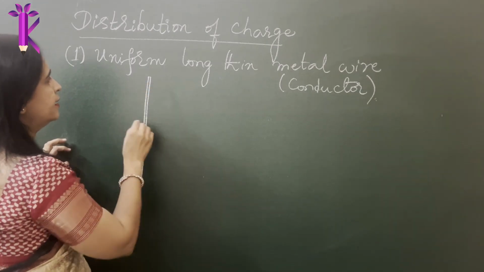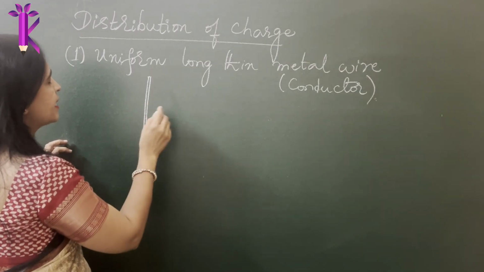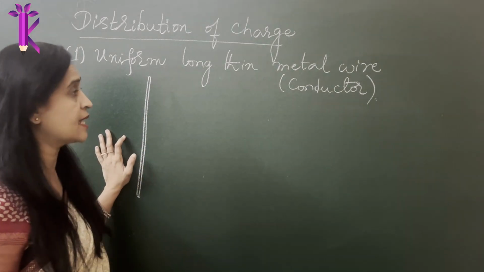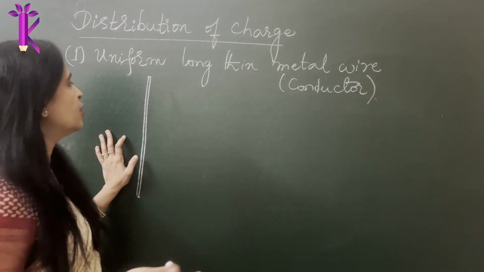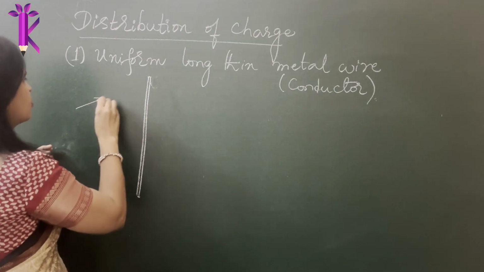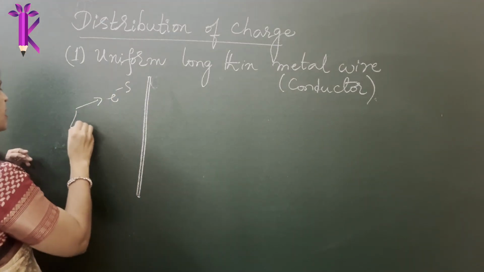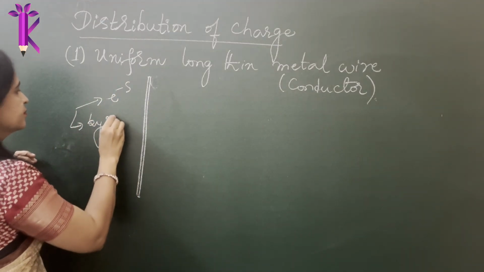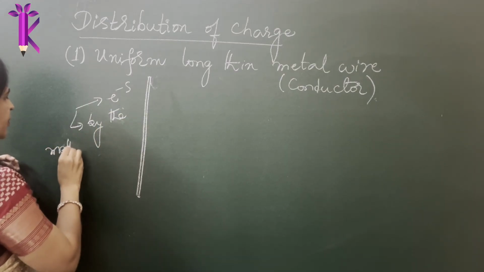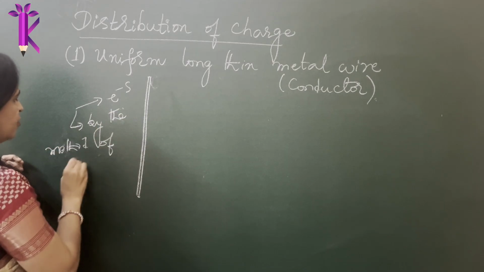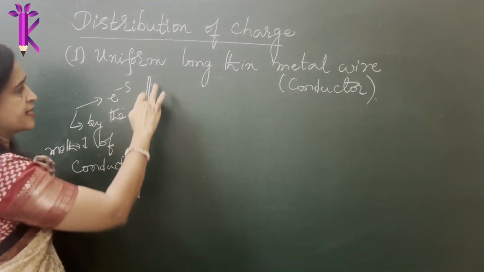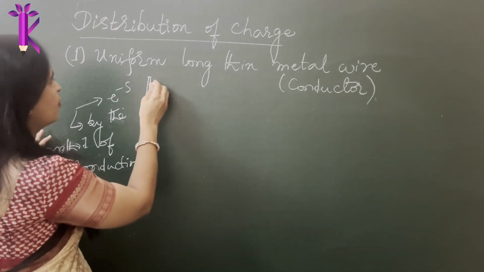Now, let's say with the help of friction or with the help of induction that we have studied in the previous classes, even in today's class, this wire has been negatively charged. So you have transferred some electrons by the method of induction, let's say, or by the method of conduction. Now since I have already told you that this is a metal wire, a metal wire already has an excess of electrons. So therefore, what happens again?